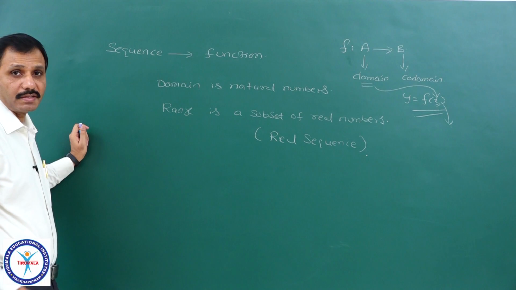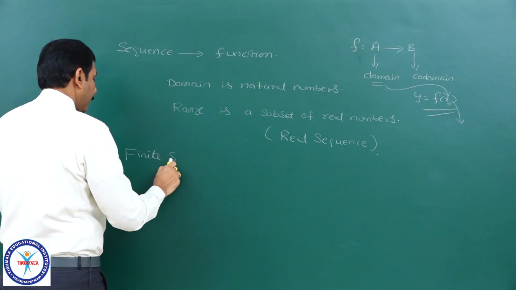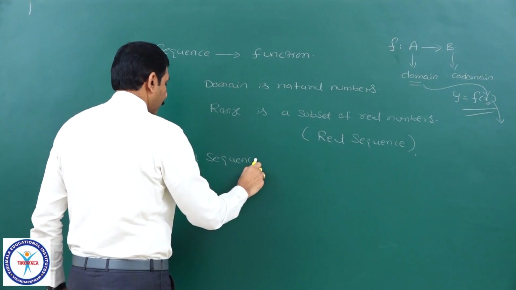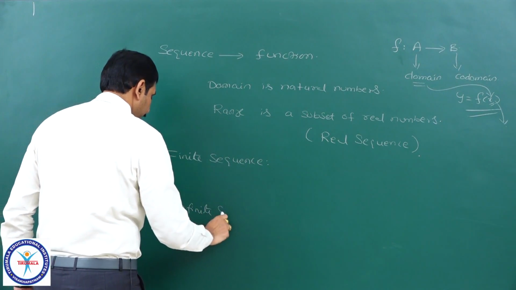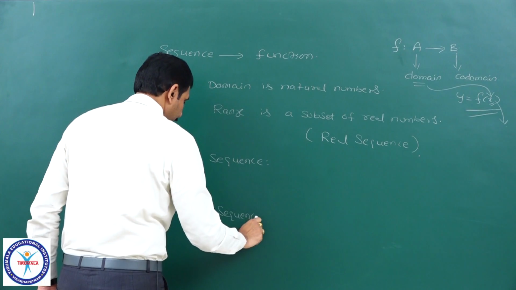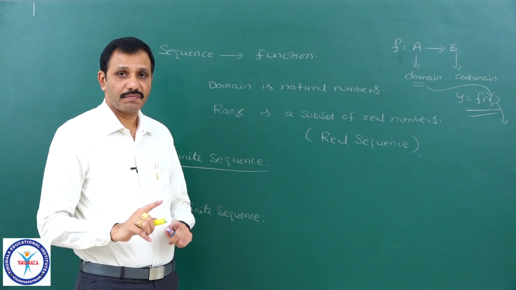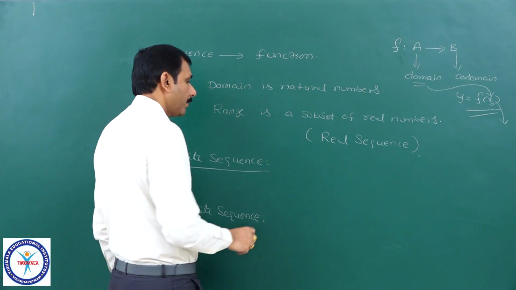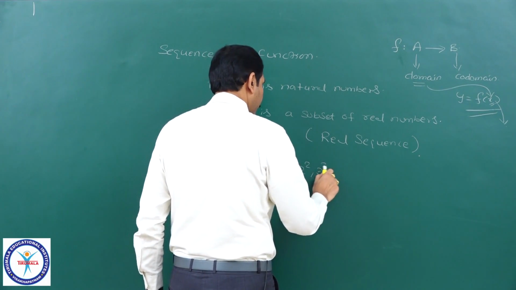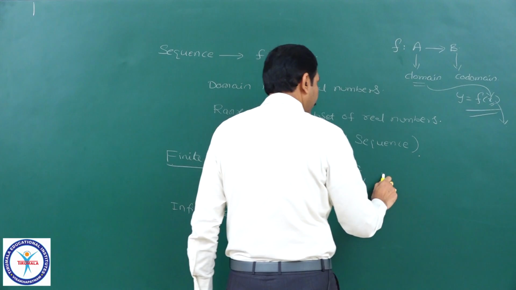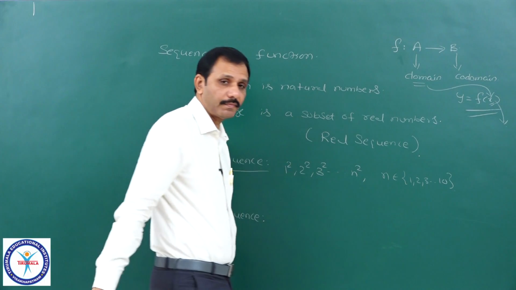Now, these sequences are of two types. One is a finite sequence and the second one is an infinite sequence. A finite sequence means a sequence which contains a finite number of terms. Suppose I take 1 square, 2 square, 3 square and so on n square, where n belongs to the set 1, 2, 3 and so on up to 10.